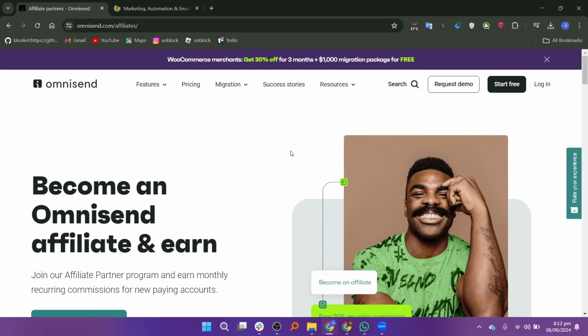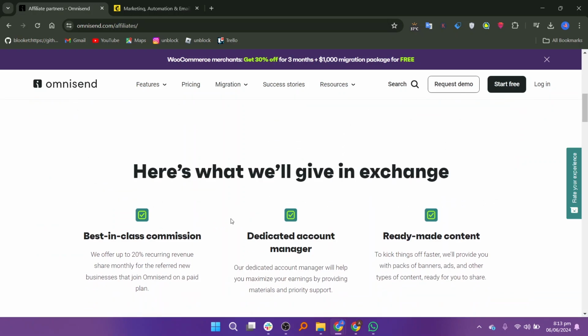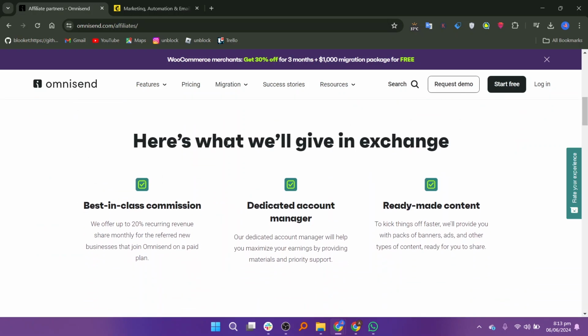Firstly, we talk about Omnisend. Omnisend is a marketing automation platform that specializes in omni-channel marketing for e-commerce businesses. It allows businesses to create and automate personalized marketing campaigns across multiple channels, including email, SMS, push notifications, and more. It creates and sends personalized email campaigns, newsletters, and automated workflows.